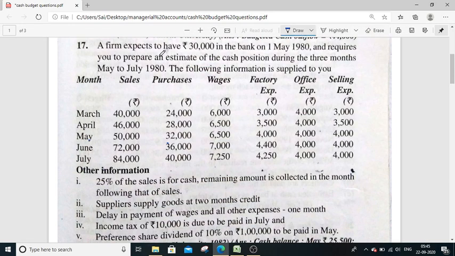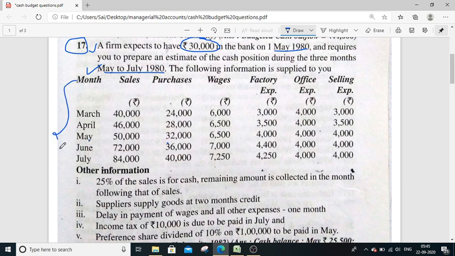Now you can look at this problem number 17, guys. A firm expects to have 30,000 in the bank on 1st May 1980, and requires you to prepare an estimate of the cash position during the 3 months May to July 1980. Very simple. At the starting stage, we have a balance of 30,000 rupees in our bank in the month of May, and he is asking us to prepare a cash budget for May, June, July. There are 3 months. The following information is supplied to you.